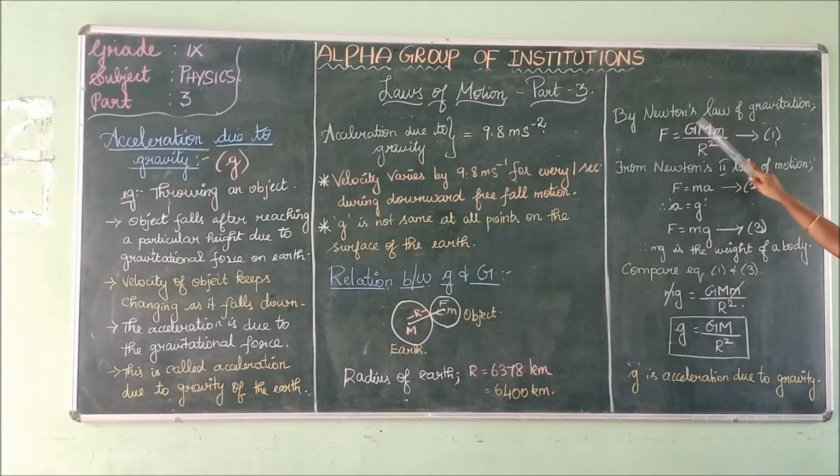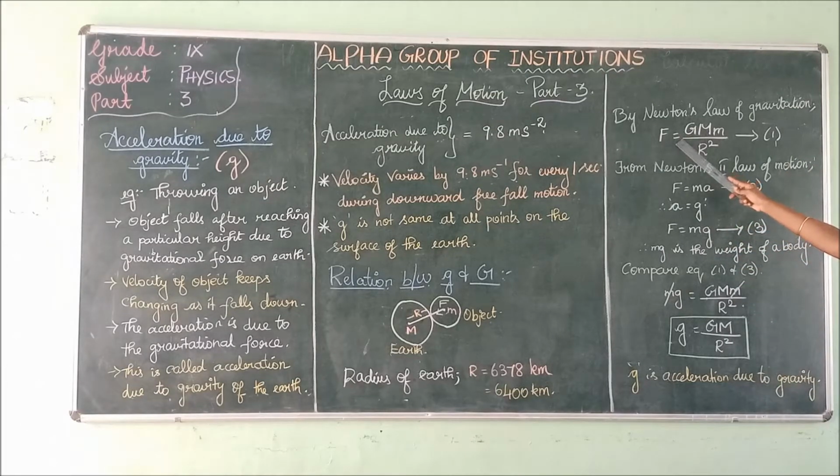Here we remove the proportionality constant and add the gravitational constant G. So F equals G M m divided by R squared. Consider this as equation 1.